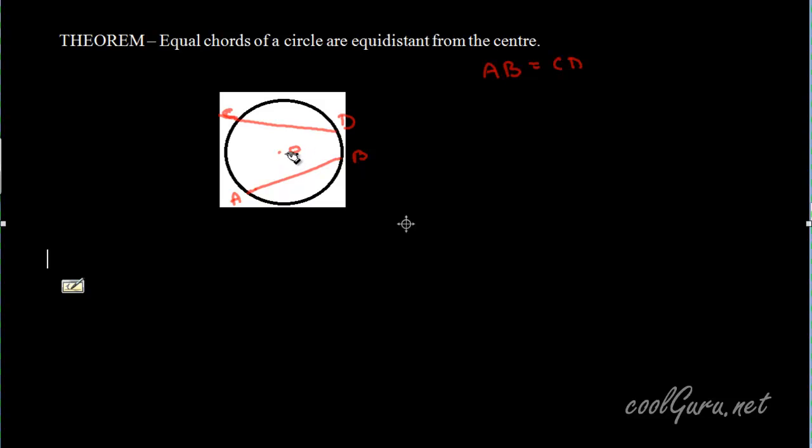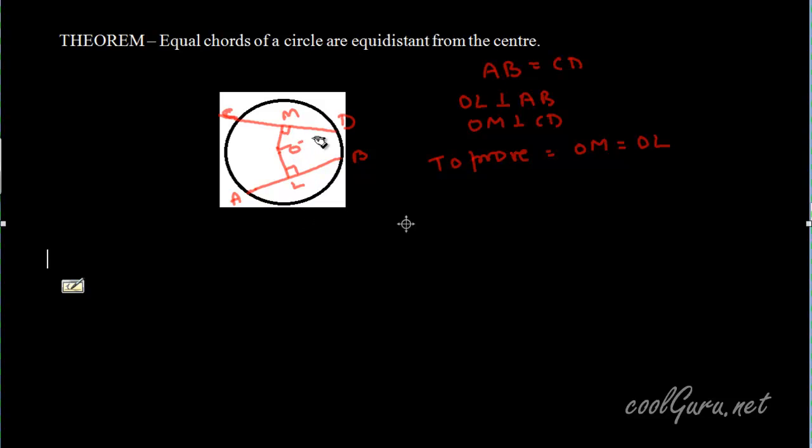Let the center be O and draw perpendicular OL on AB. OL is perpendicular on AB and OM is perpendicular on CD. And we have to prove that chords are at equal distance from the center, that is, OM is equal to OL. This we have to prove. OM is perpendicular on CD and OL is perpendicular on AB.